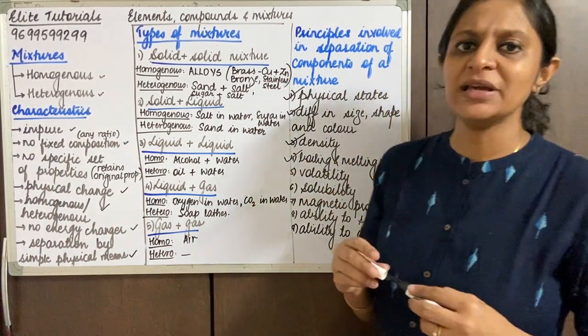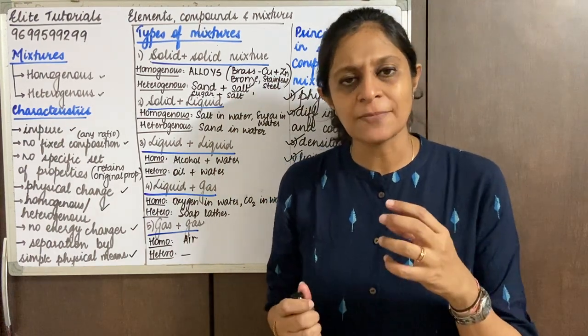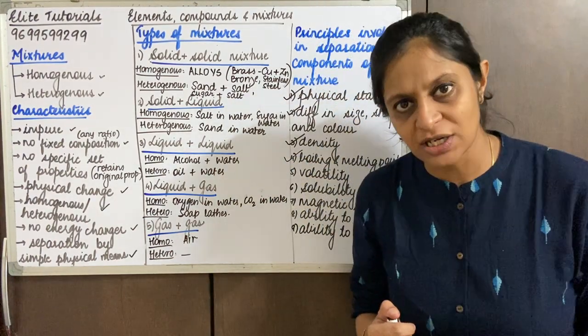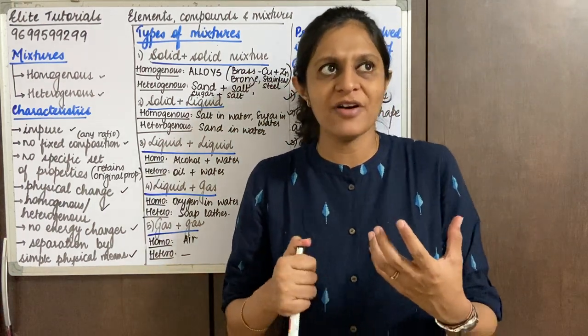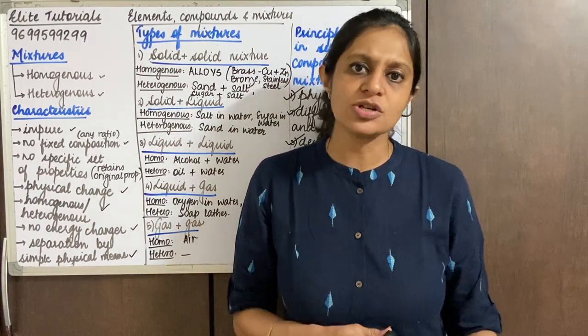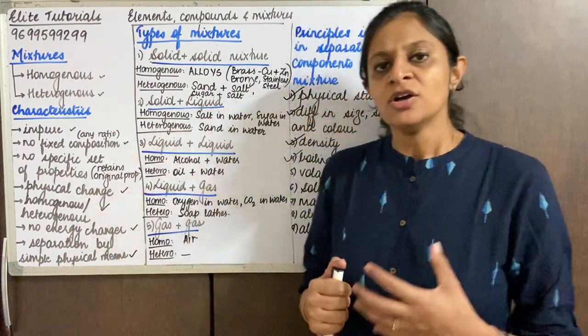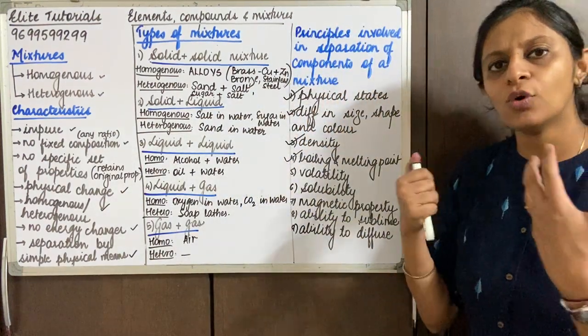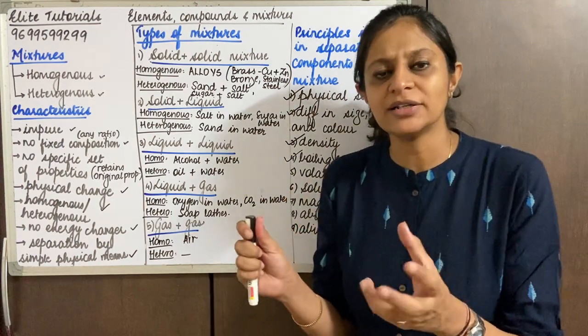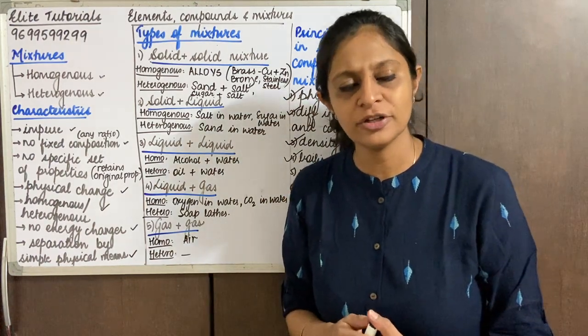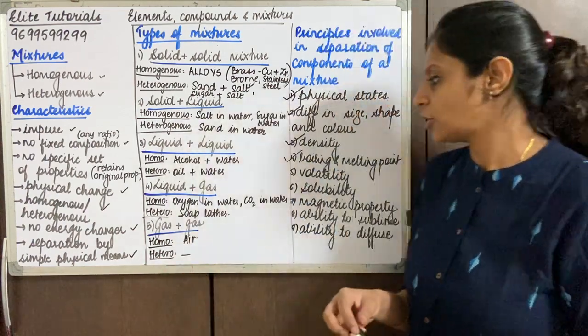Okay, volatility means whether a substance is more volatile or less volatile. Volatile means having the ability to evaporate at temperatures lower than its boiling point. So that's volatility. Some are more volatile, some are less volatile. So a difference in volatility can also be a point of difference for separation, okay.